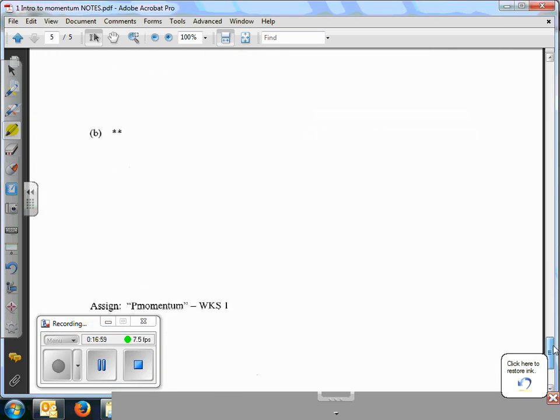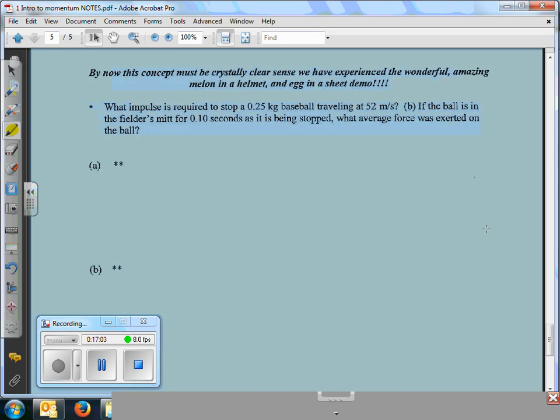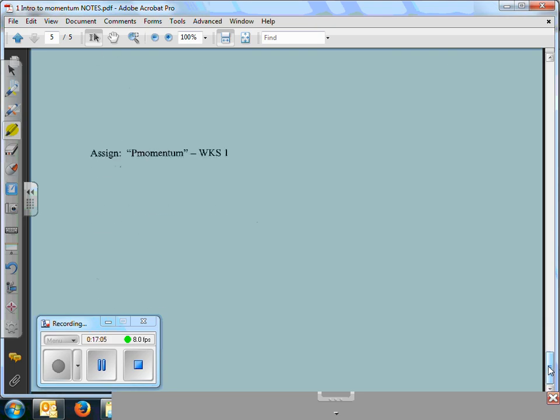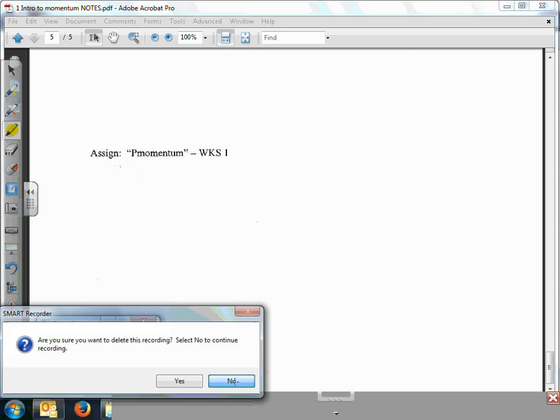Okay, so I want you guys to look at this problem, do that problem tomorrow, and then I'll have you do worksheet number 1 for your assignment for tomorrow. I'll have the answers online tonight. Okay, have a good day.